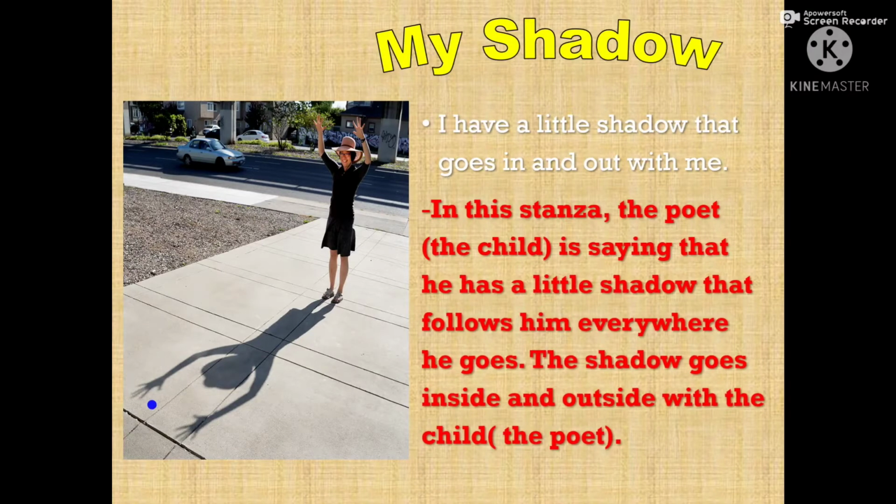Here the poet means that everyone has a shadow and our shadow follows us everywhere. Wherever we go, our shadow follows us. If we go inside, then the shadow will also go with us inside. If we go outside, then the shadow will also go with us outside. Okay, next.